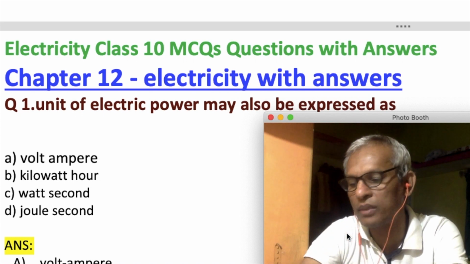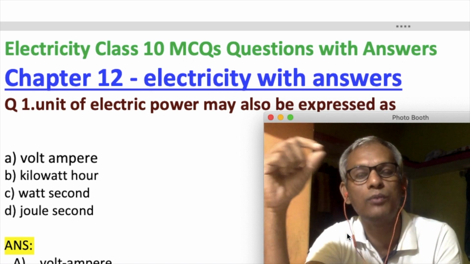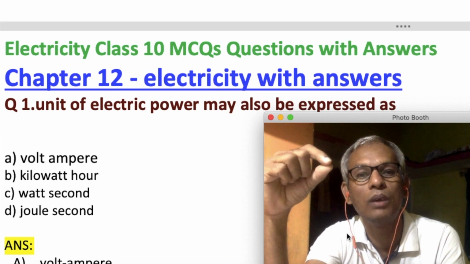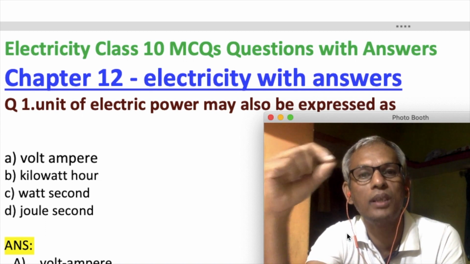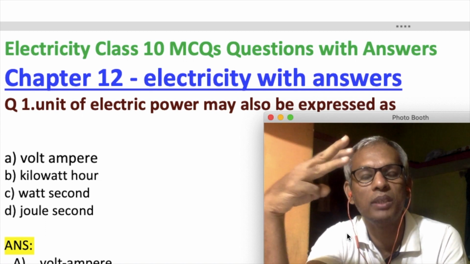So these flowing of charges also depend on the type of conductor. So we have basically we know